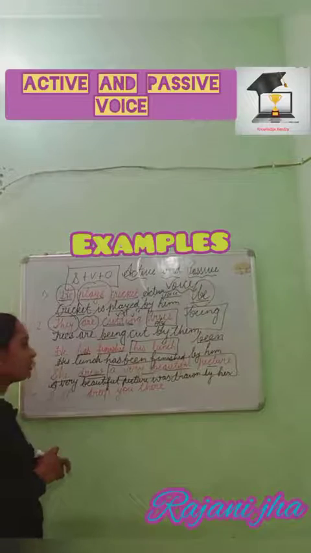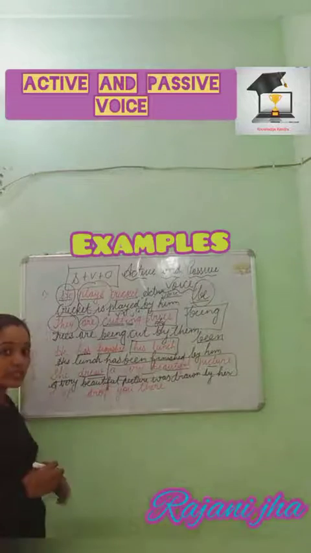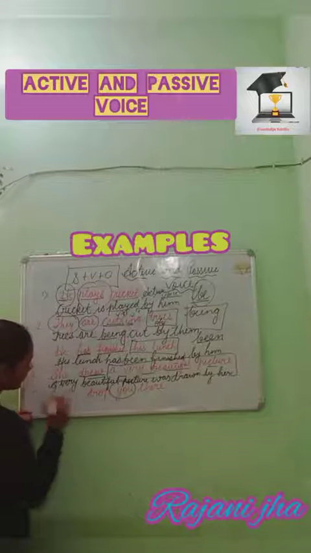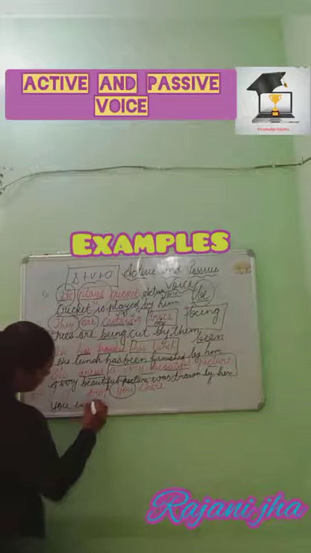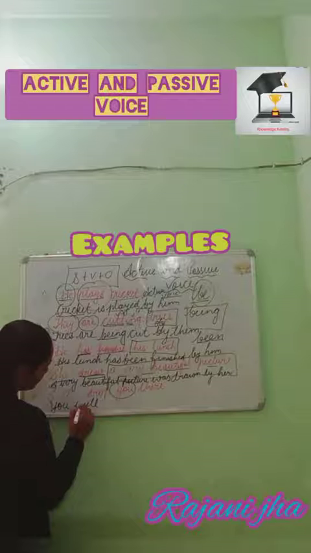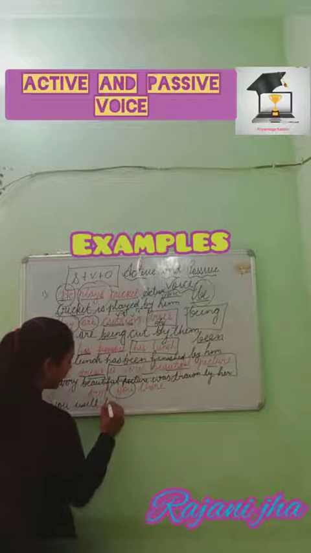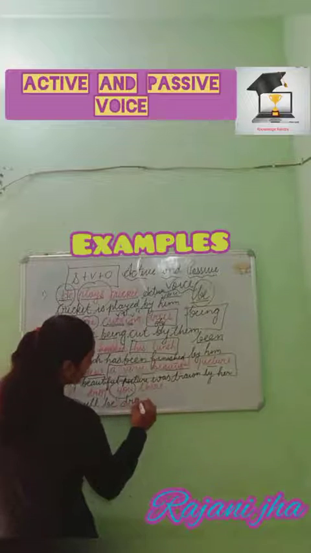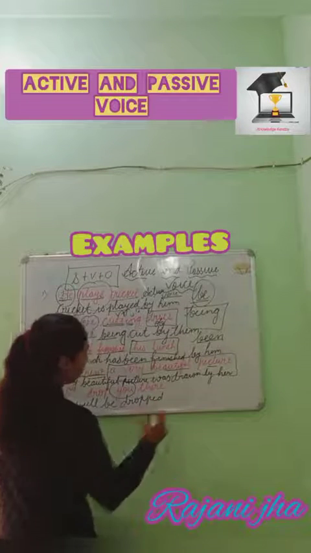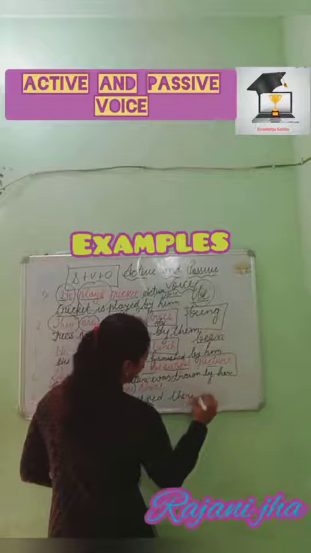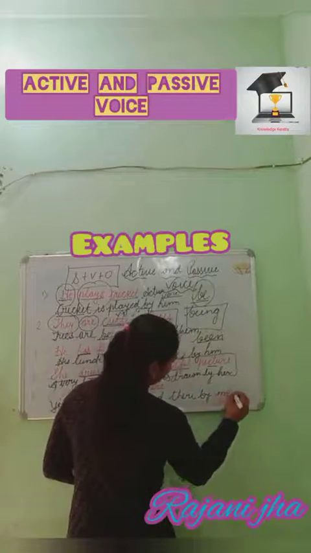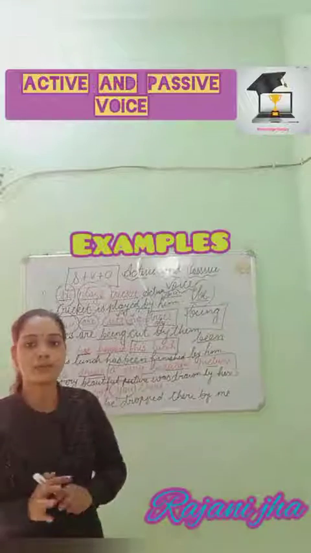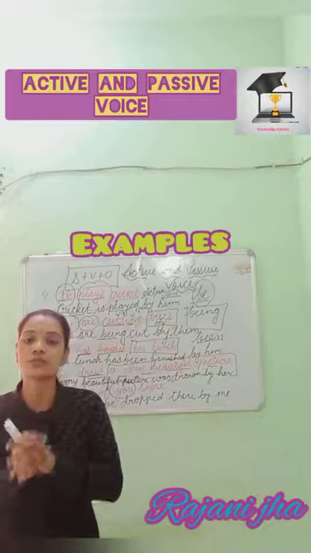So the last one we have is, I will drop you there. What is the object here? You is the object here. So you will come here, you will, and now here I will use simple be. You will be dropped there by me, objective case. So I hope through these examples you have understood how to change active voice into passive voice.